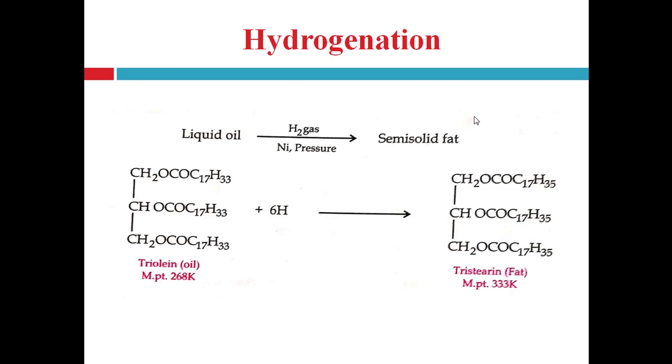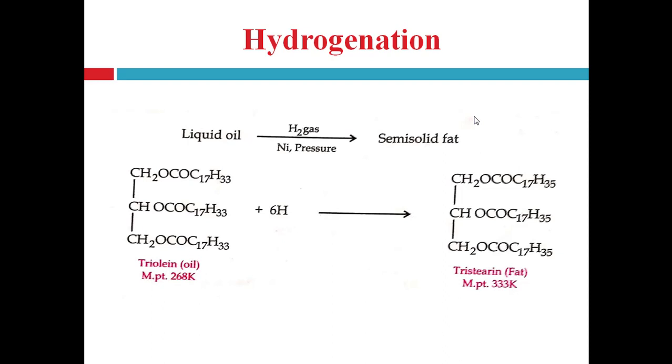This process is also known as hardening of oil, because liquid oil is converted into hard material, that is, semi-solid or solid fat. So you can also be asked about the hardening of oil, which is nothing but the hydrogenation of oil.